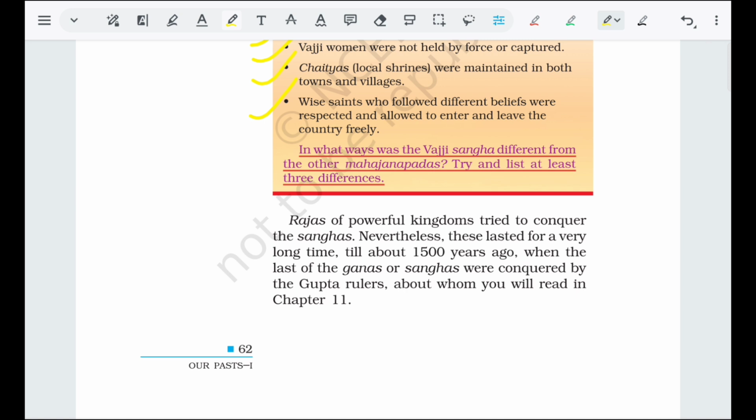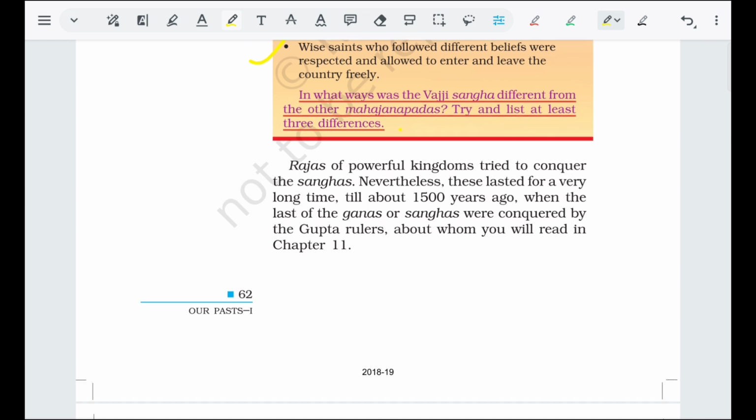But the Vajji is not a monarchy. Another difference is tax collection. In a kingdom, the Raja is free to collect tax however he wants, it is in his own hands. But in Vajji, it's only a group of people who decide. So make some 3 or 5 differences on your own.